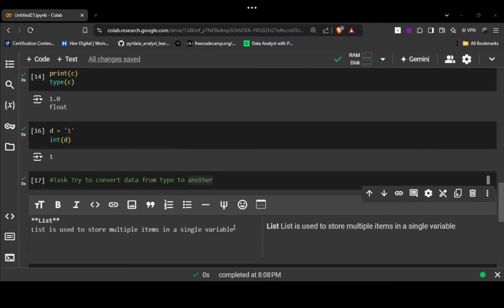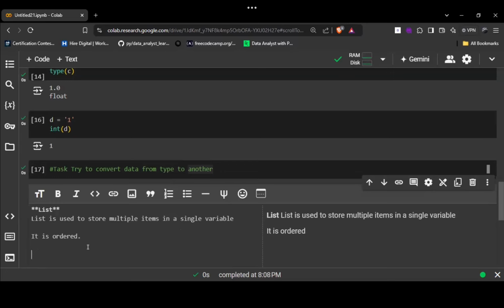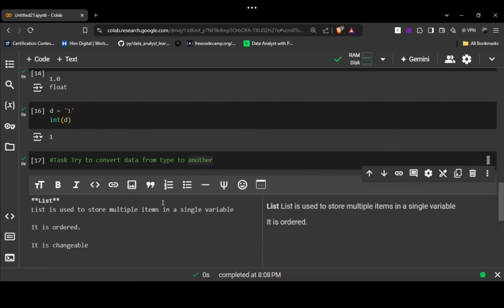Now, one more thing over here. It is ordered. I hope everyone got the meaning of ordered. Ordered means in a sequence. It is changeable.